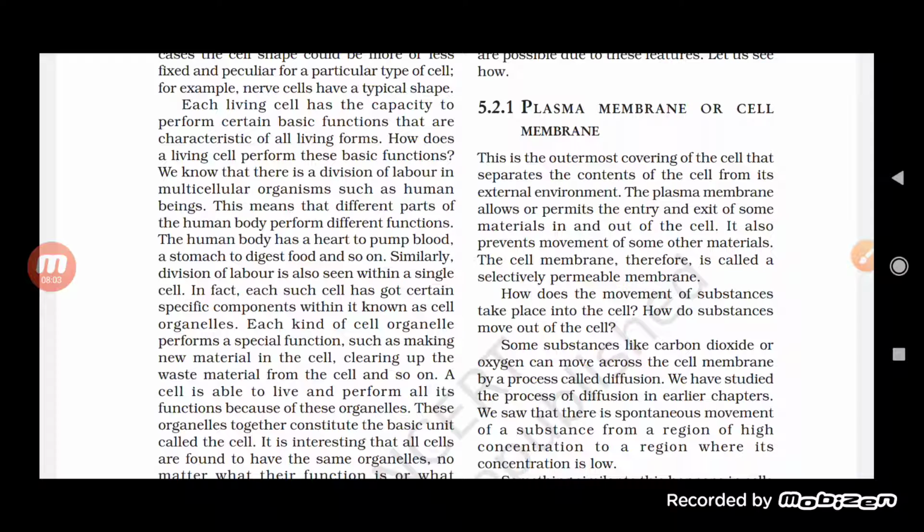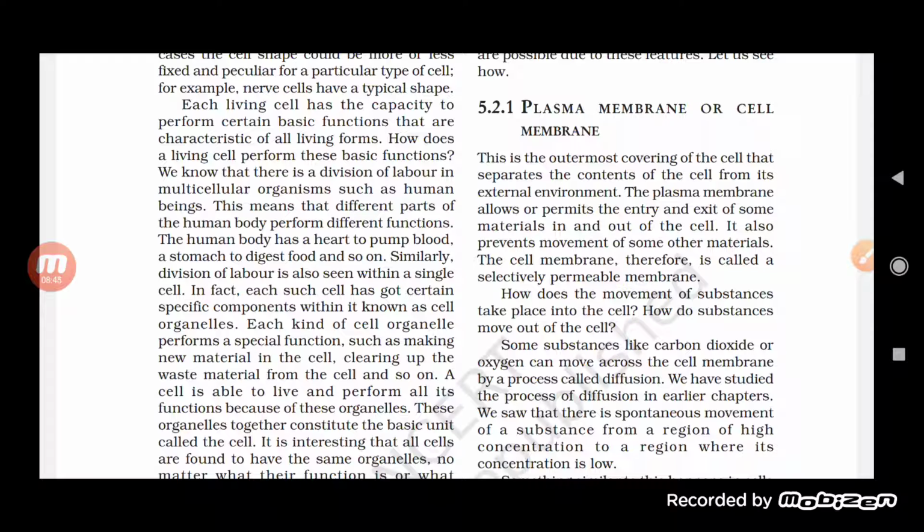Similarly, in the case of our body also, every part of our body performs a different function. Like the heart is specified for pumping the blood. The small intestine is there for digestion. Kidneys are there to filter the water, for the process of filtration. So basically, every part of the organism performs its own specific function.